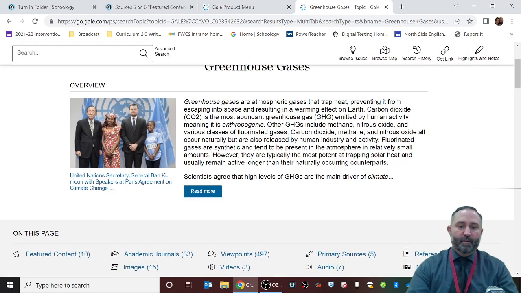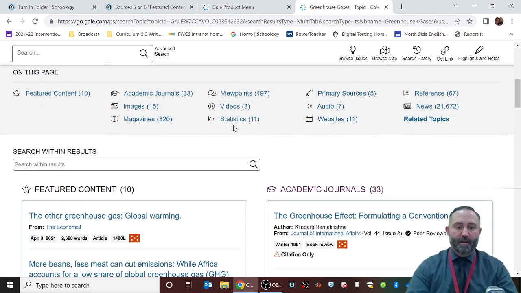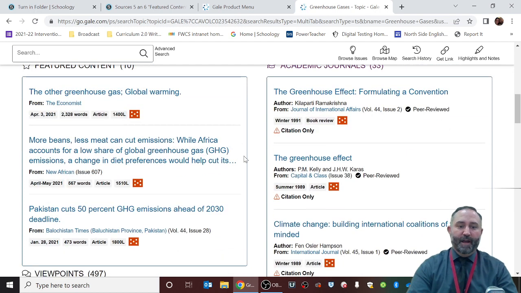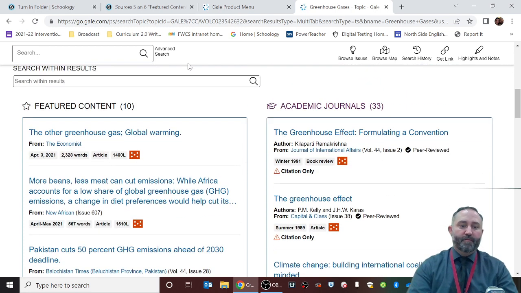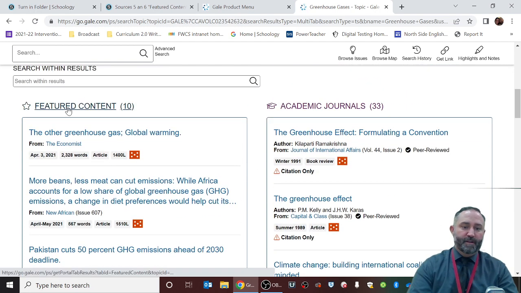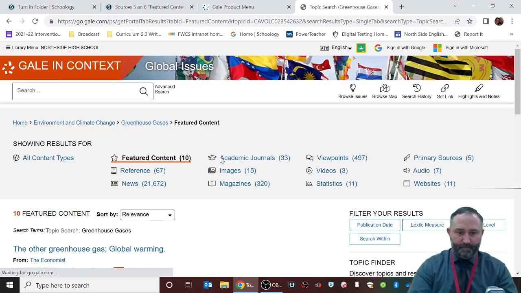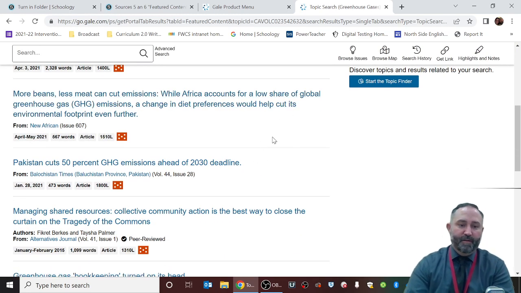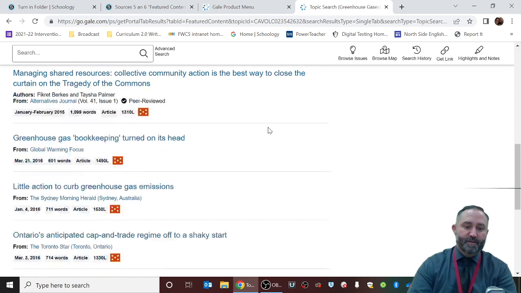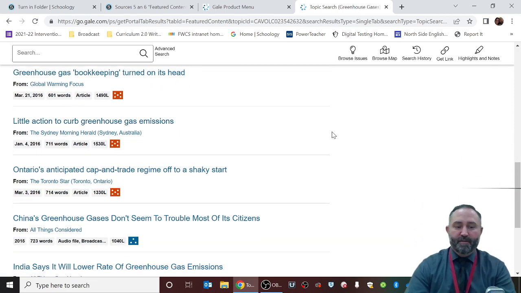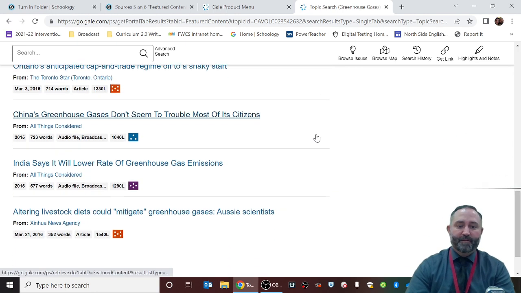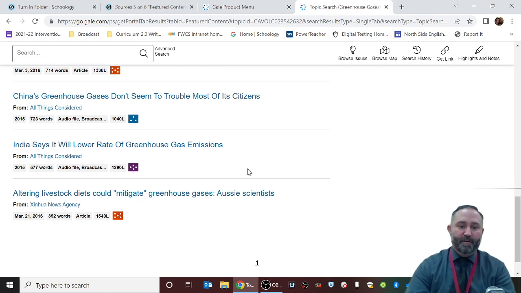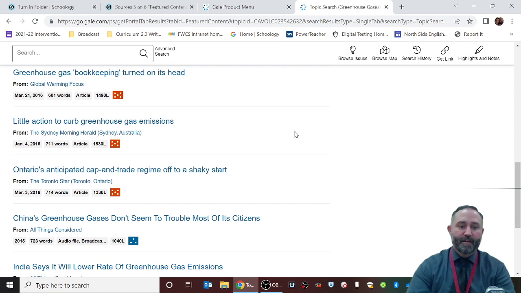So for me, if I go to the main page of greenhouse gases, there are two types of sources that I would like for you to consider. One of them is what is called featured content. If you look at featured content, they have what the editors and compilers of this database believe to be really interesting, specific, or out of the ordinary content about the topic. So like India says it will lower the rate of greenhouse gas emissions. That's one of the things that they said is featured content.